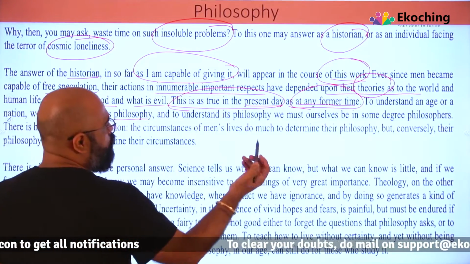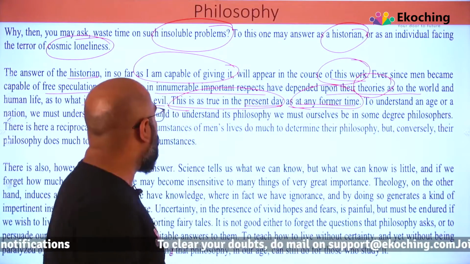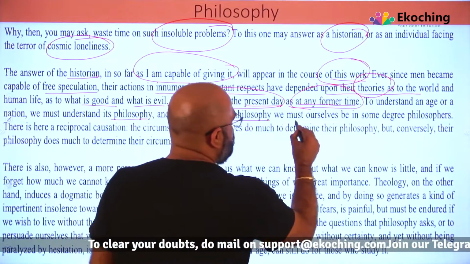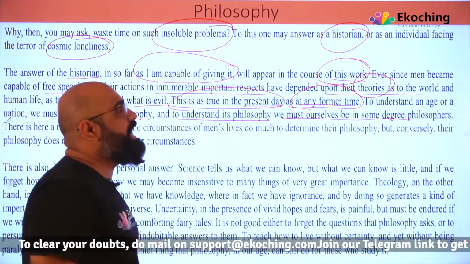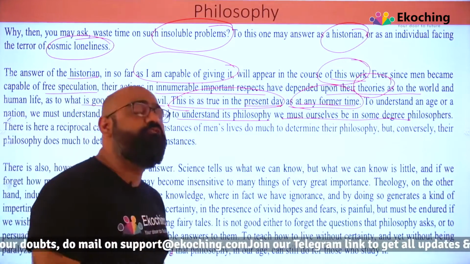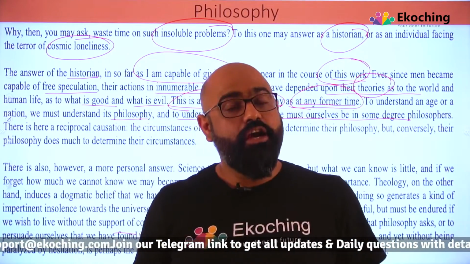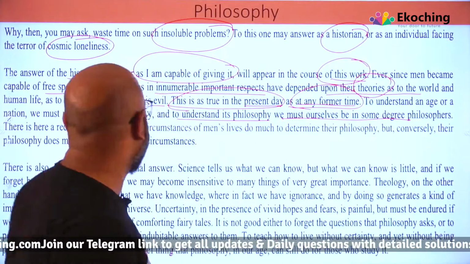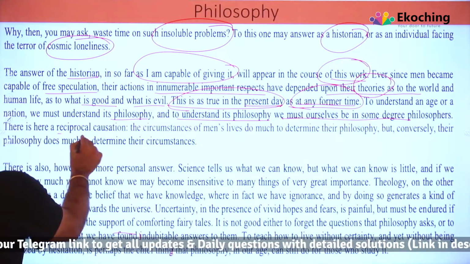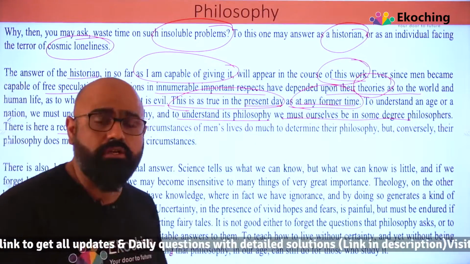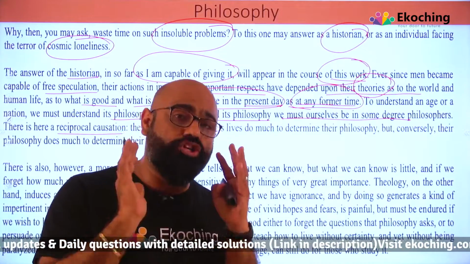And to understand its philosophy, we must ourselves be in some degree philosophers. There is here a reciprocal causation.